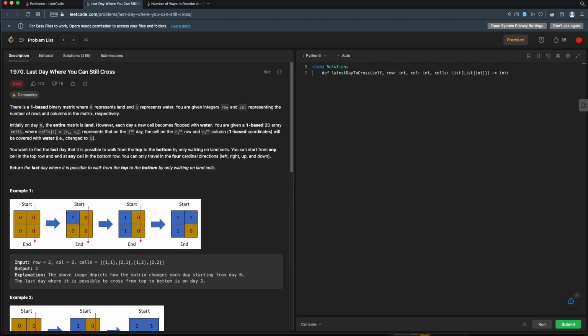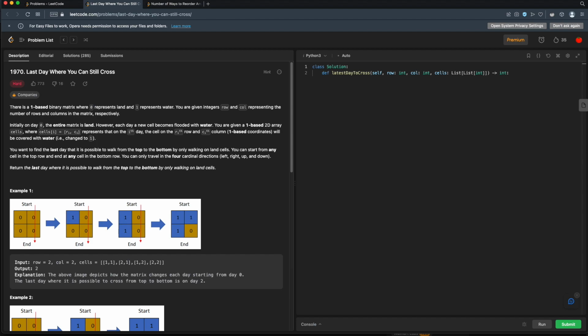Today we're doing LeetCode problem 1970, Last Day Where You Can Still Cross. This is a hard problem. So there's a one-based binary matrix where 0 represents land and 1 represents water. You are given integers row and column representing the number of rows and columns in the matrix, respectively.